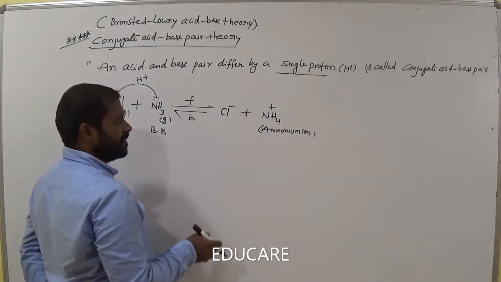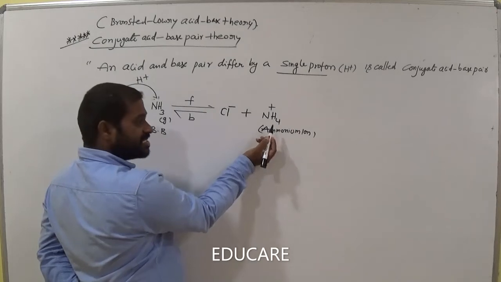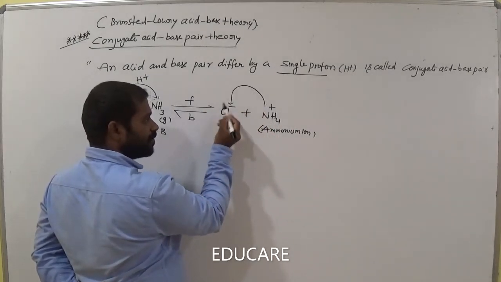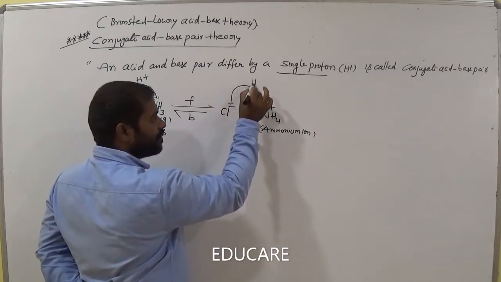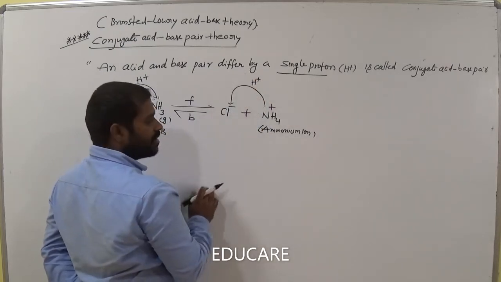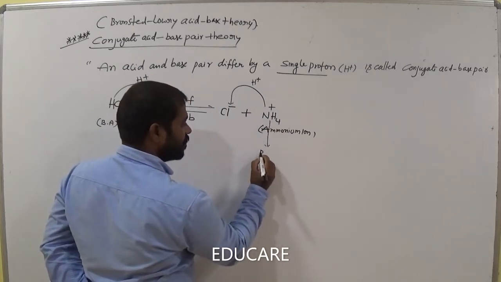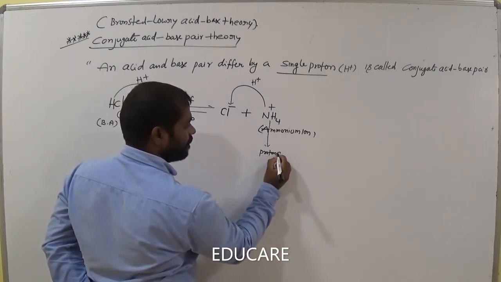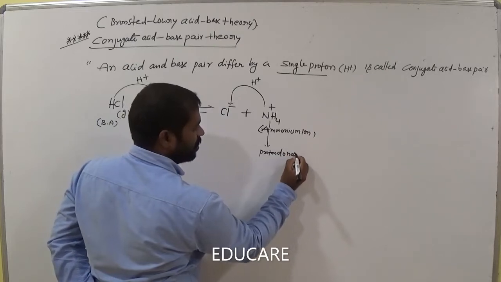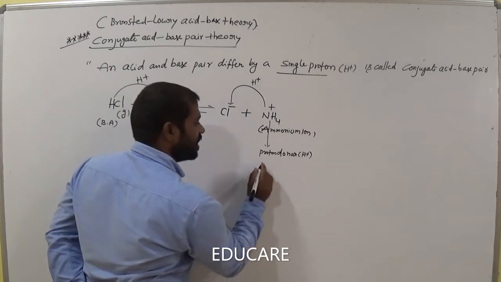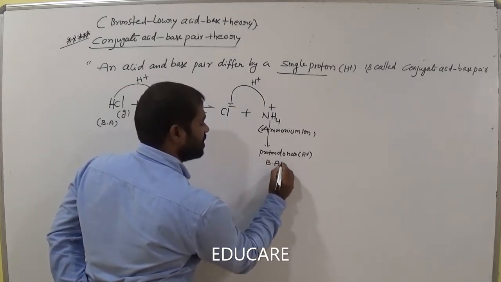So let's see. Now in this case, this ammonium ion is able to donate a proton again. Now this is the proton donor, H plus donor, am I right? Proton donor is called a Bronsted acid, am I right?